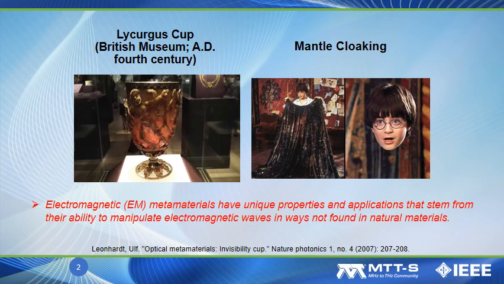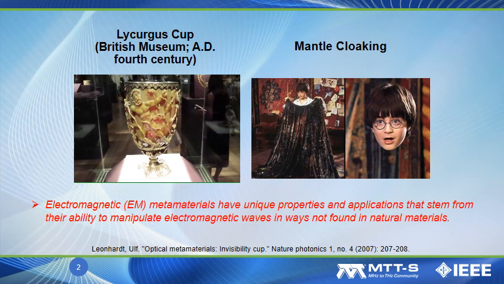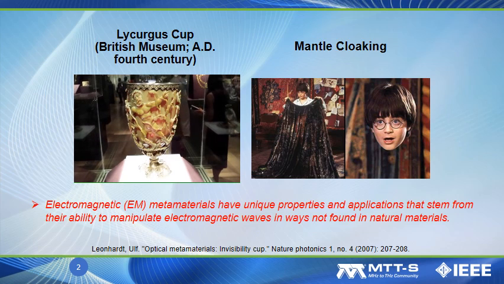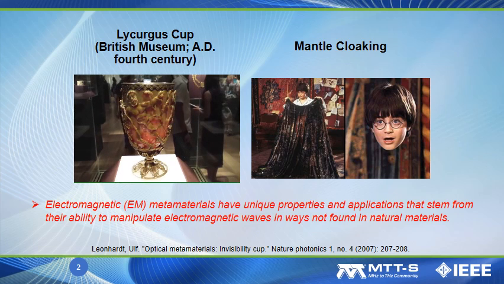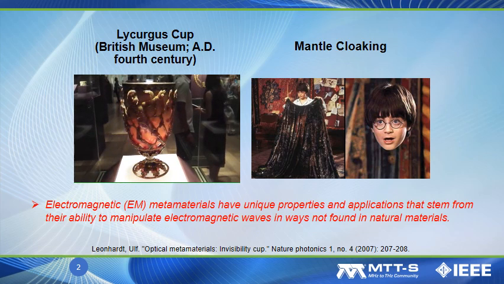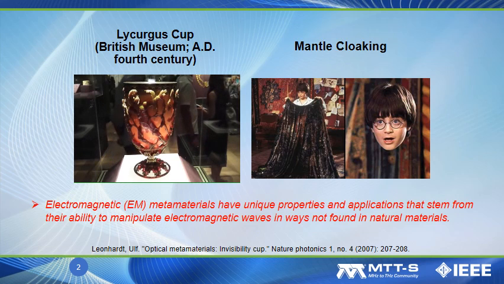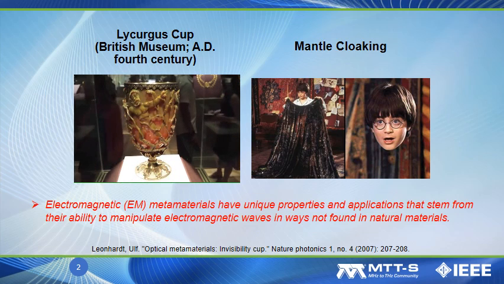For instance, one of the earliest examples for metamaterials is probably the so-called Lycurgus cup located in the British Museum. The interesting property for this cup is if you shine light from different directions, it will appear a different color. If you illuminate the light from the inside of the cup, it will appear red. On the other hand, if you shine light from the outside of the cup, it will appear green. This is because the cup is made of ruby glass, which contains a lot of silver particles, which result in this frequency selective property.